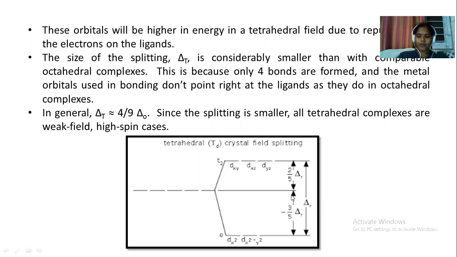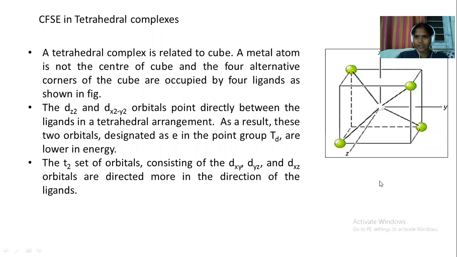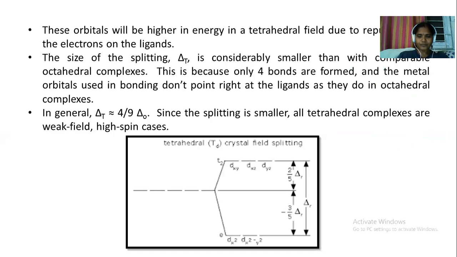Because if you look at the structure of the ligands in a tetrahedral complex, they are not exactly in the direction in between the XY or YZ orbitals. They are a bit away from the metal orbitals. So obviously they will experience repulsion, but not the same as the octahedral complexes did. So the tetrahedral splitting energy is less than delta O, which is equal to 4 by 9 times delta O.